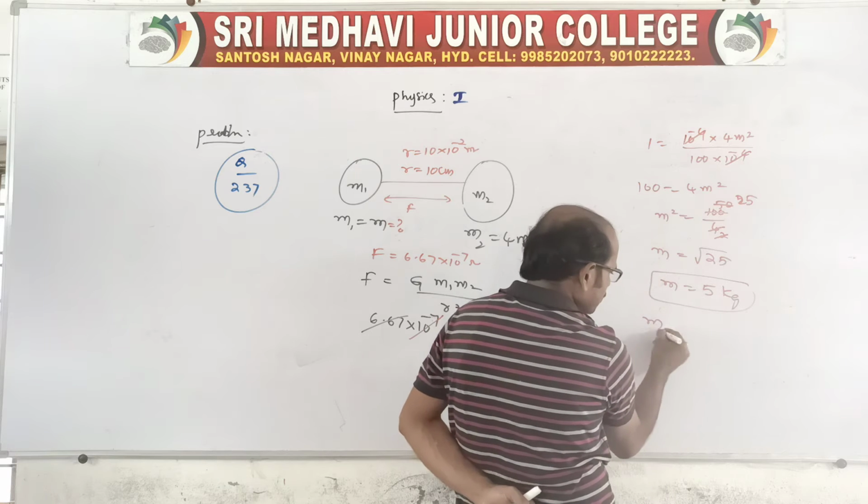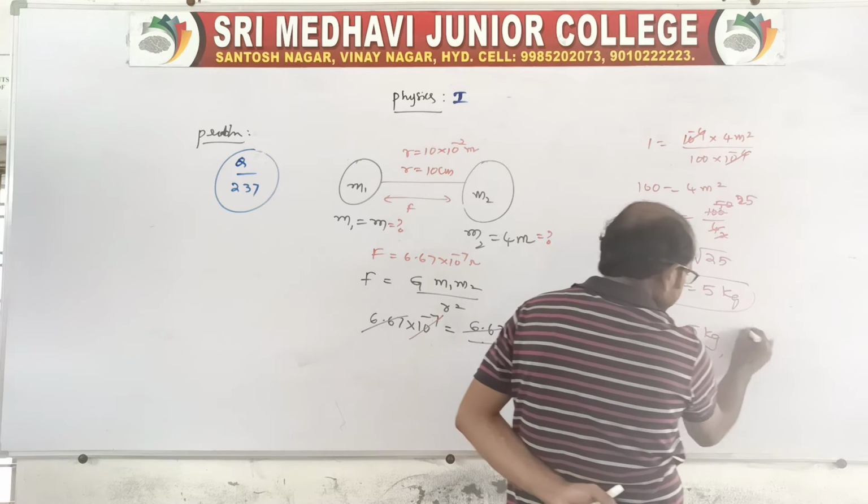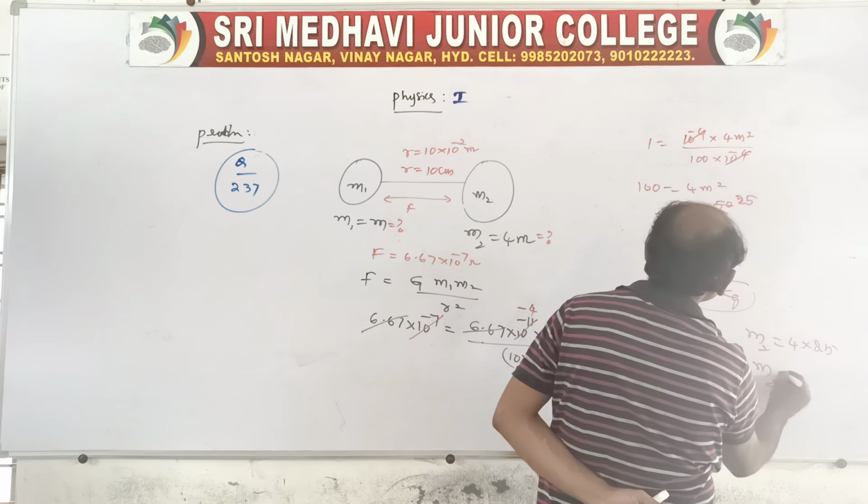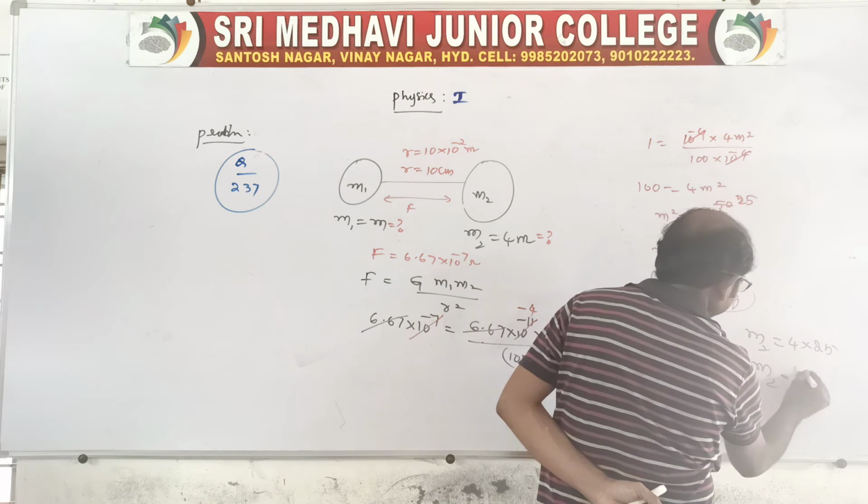So m1 is how much now? 5 kg, and m2 is how much? It is 4 into 5, sorry, 4 fives are 20, so 20 kg, because m is 5, and here 4 fives are 20.